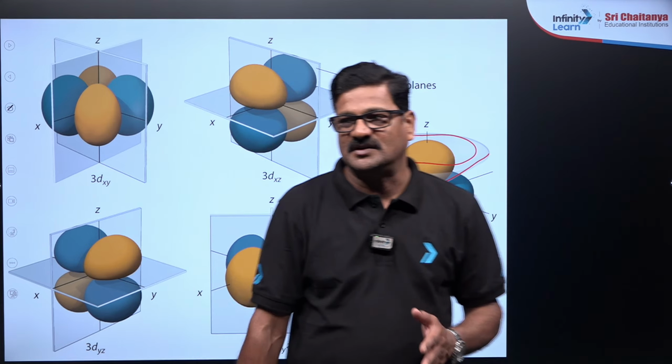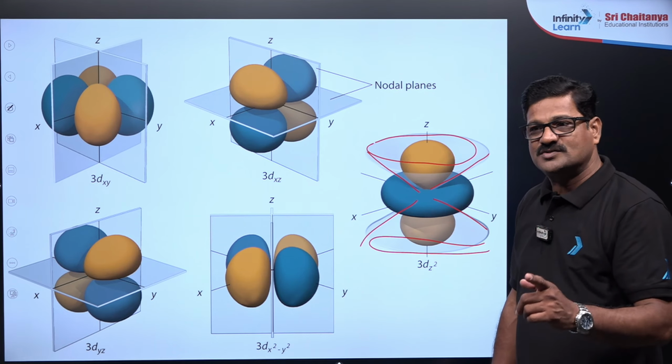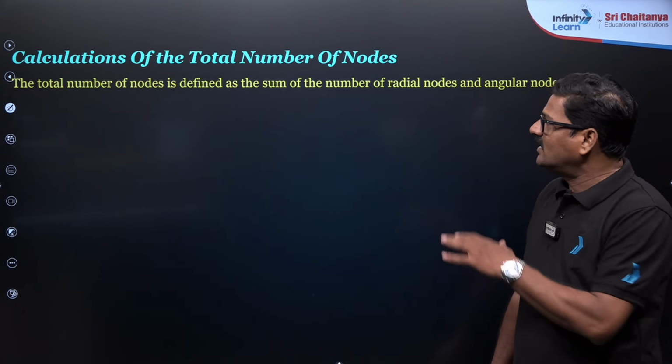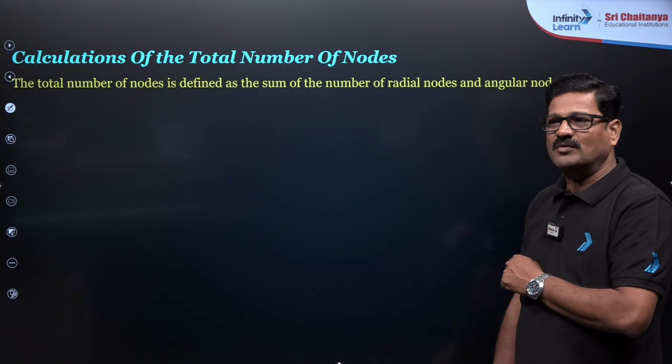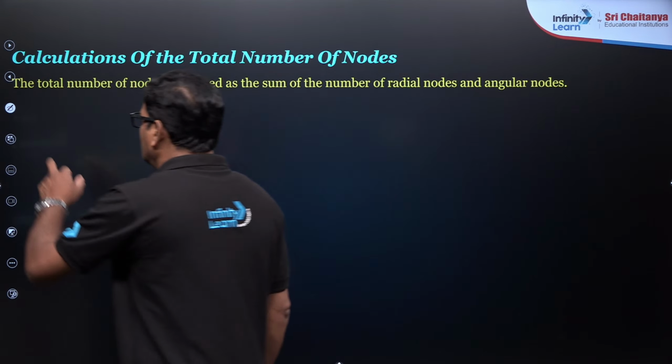In the NEET examination, it gives you the information about the nodes. Based on the nodes, you will be having a question: calculation of the total number of nodes. How do you say the total number of nodes? The total number of nodes is nothing but the sum of radial nodes and angular nodes. Okay, so number of radial nodes plus number of angular nodes.